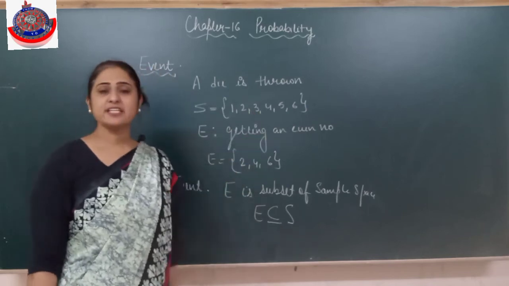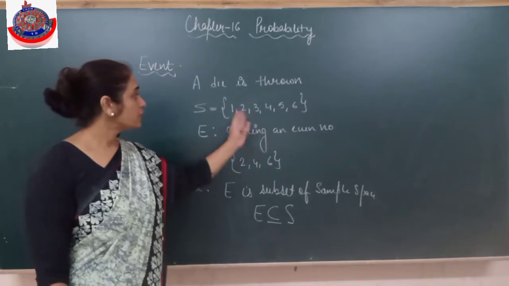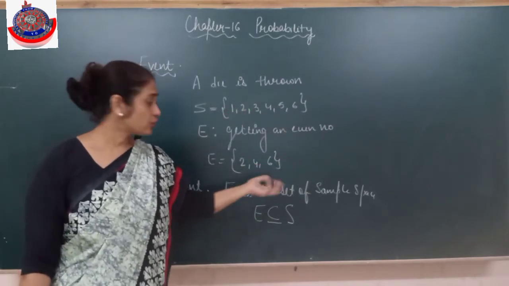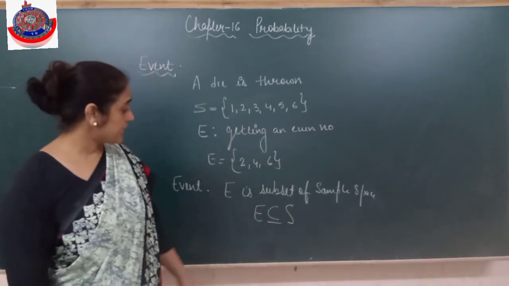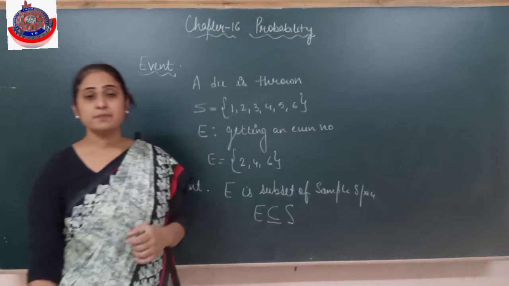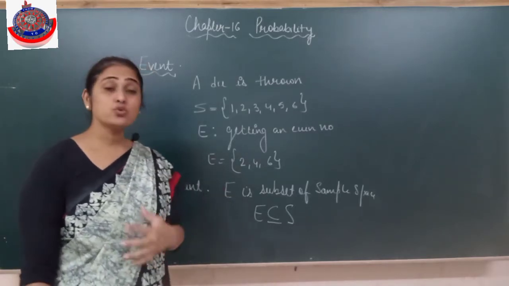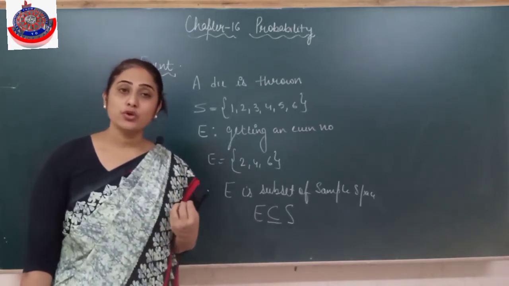Suppose we are asked to find the probability of a number less than or equal to 6. It can be 1, 2, 3, 4, 5, 6, any number can come. Is it clear? So what will E be? 1, 2, 3, 4, 5, 6, all the numbers will come inside it. So E is always a subset of S. Event means the thing whose probability we are going to find out.